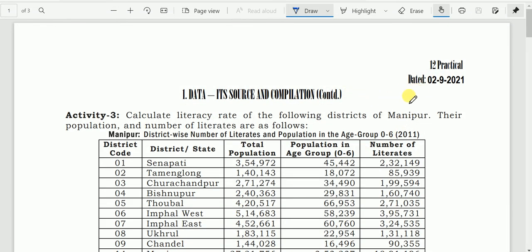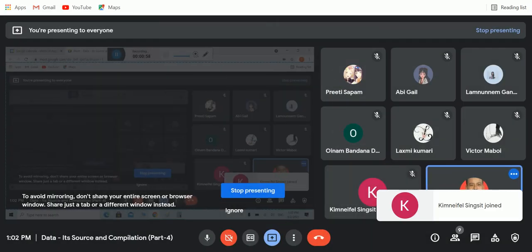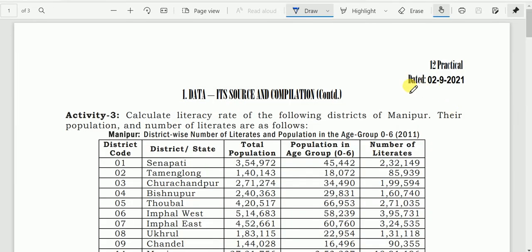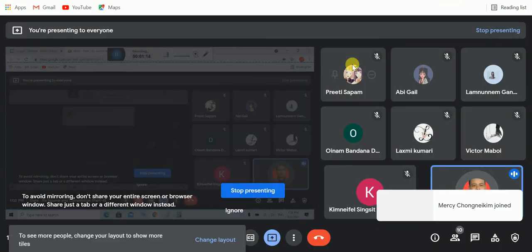Okay, so this is the last part. And today is 2/9/2021. So when you prepare a practical notebook, you must write that in the index as well as on the pages.